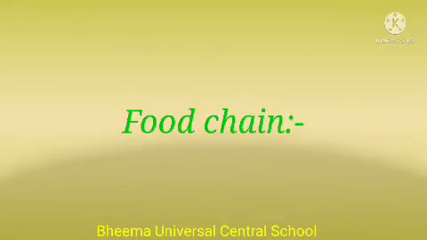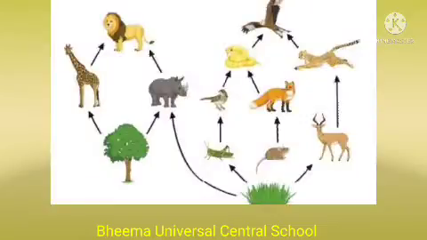Next is food chain. A food chain shows how different animals depend on each other for food and survival. It describes who eats whom. Through this food chain, energy and nutrients are passed from one level to another. This is a never-ending cycle that repeats over and over.